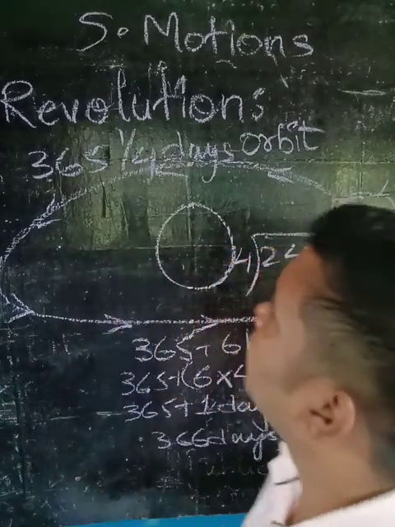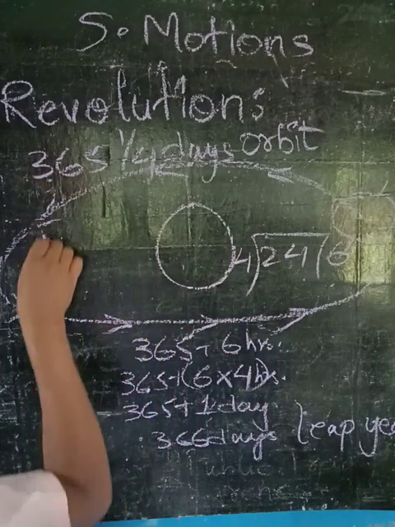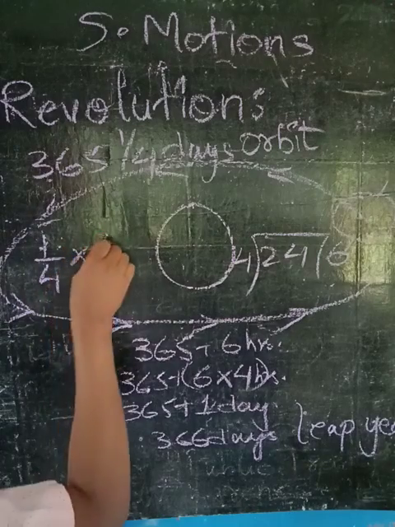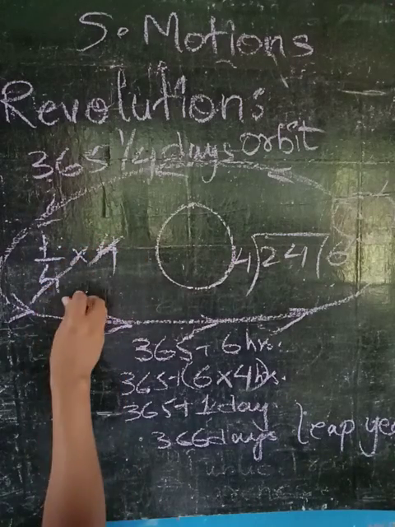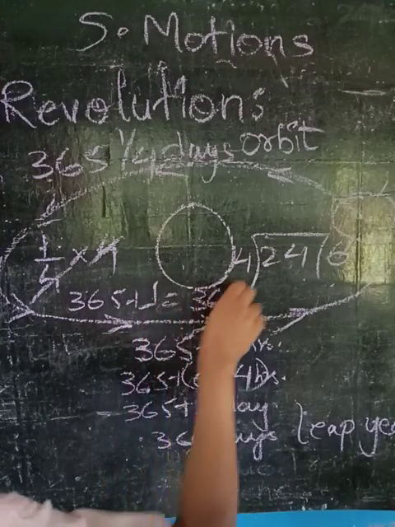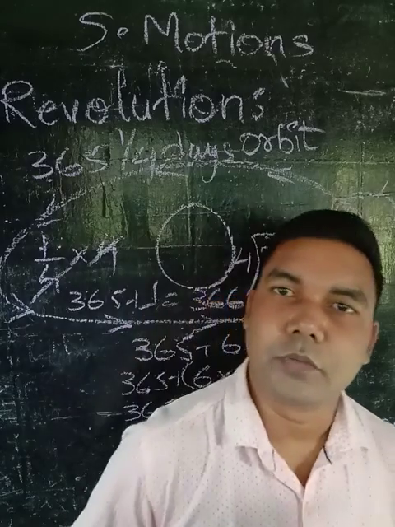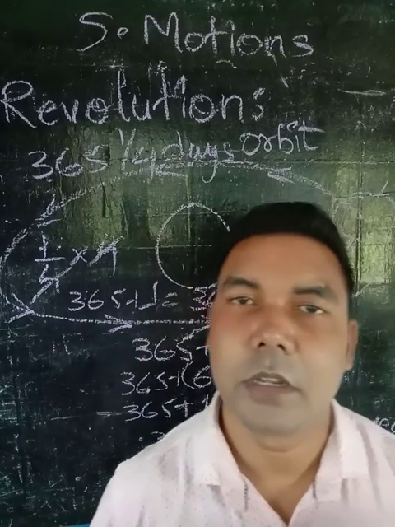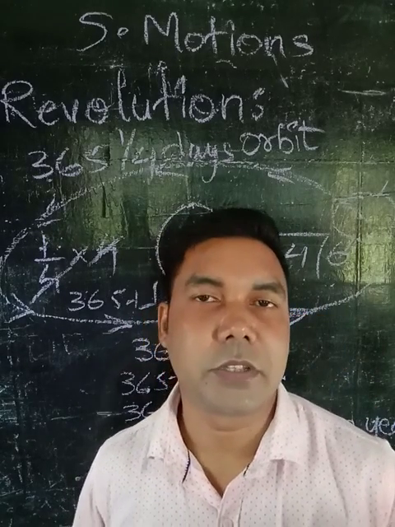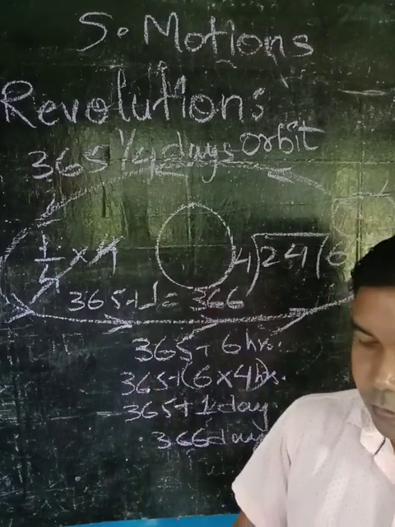You can do it in another way also, like this: 1/4 into 4, the 4s cancel. So how much is left? 365 plus 1 is equal to 366 days. You can use your own method to find it. But in a leap year, how many days are there? 366 days.